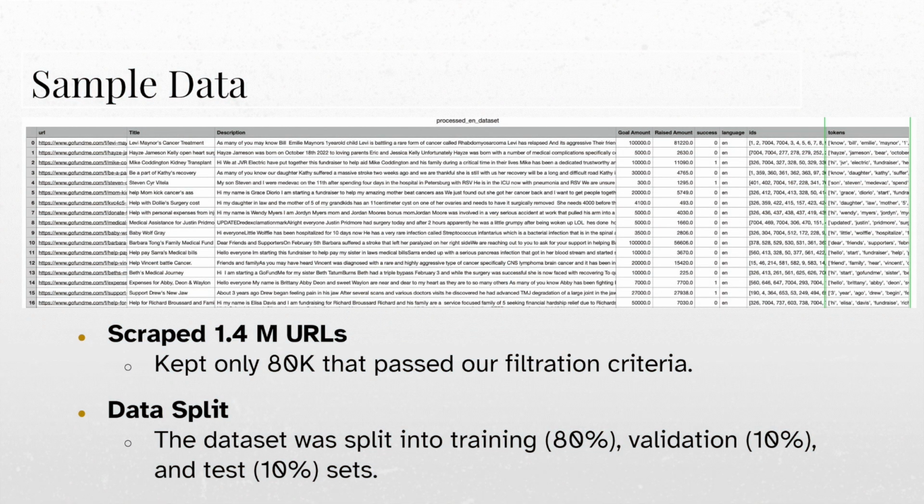Specifically during the processing, we only keep the medical campaigns since that's our focus here. We keep campaigns using US dollars only and English only for consistency. At the end, after processing 1.4 million URLs, we have 80,000 data points. And we split the data into training, validation, and test in an 80%, 10%, 10% ratio.